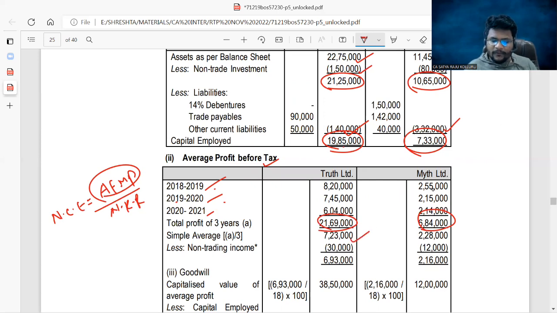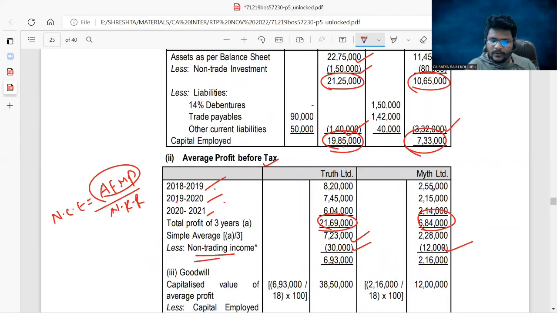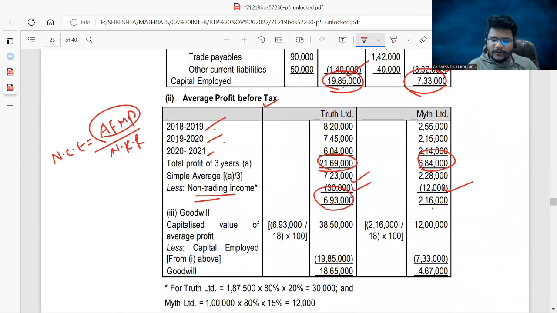From there, you reduce the non-trading income of 30,000 and 12,000. Then you will get the average profits. Now, average profits divided by normal rate of return gives you the normal capital employed. So this amount is the normal capital employed.